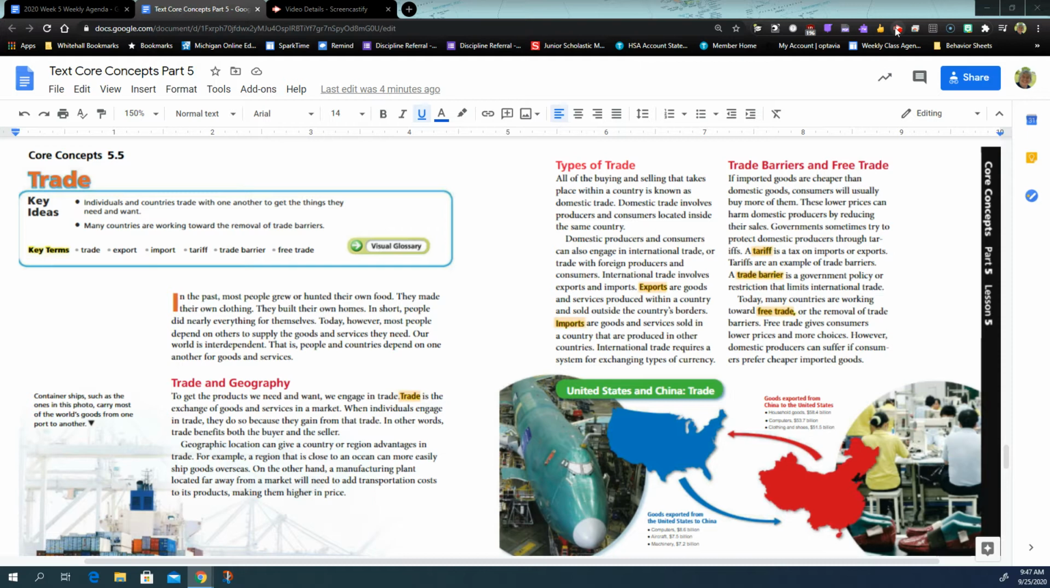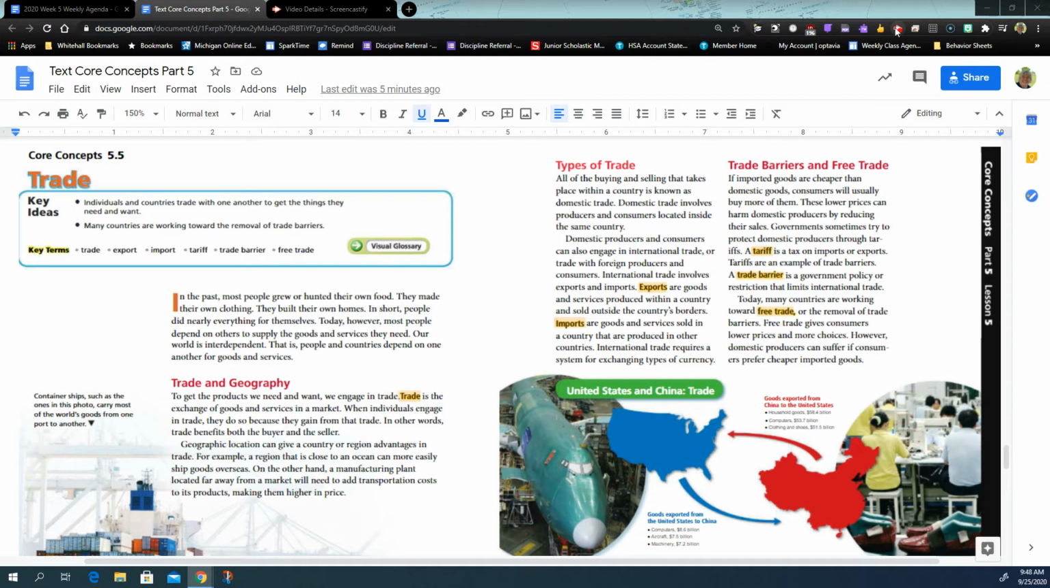Trade barriers and free trade. If imported goods are cheaper than domestic goods, products made within the US, consumers will usually buy more of them. Imported goods are made in another country and they come in. These lower prices can harm domestic producers. They can hurt the factories in the US if our prices are higher by reducing their sales. Governments sometimes try to protect domestic producers through tariffs. A tariff is an extra tax on imports, imported goods, or exports. Tariffs are an example of a trade barrier.